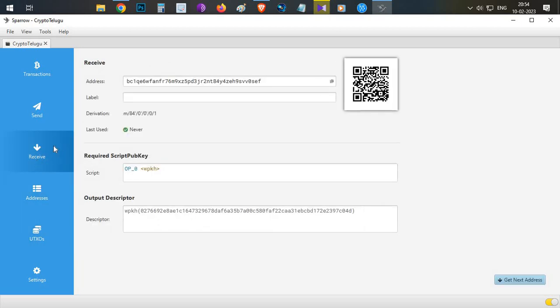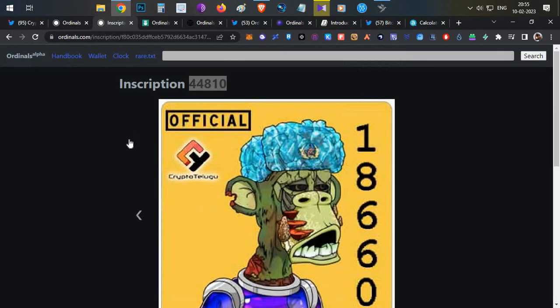So you better go to the Receive tab and click on Get Next Address at the bottom. You'll get a fresh address, copy that, and using that you can mint any of the NFTs from any of the projects. That is how you have to manage right now. As I'm repeating, we are still in the early stage, so there are no proper platforms. Once the platforms are live, I'll explain those details also.